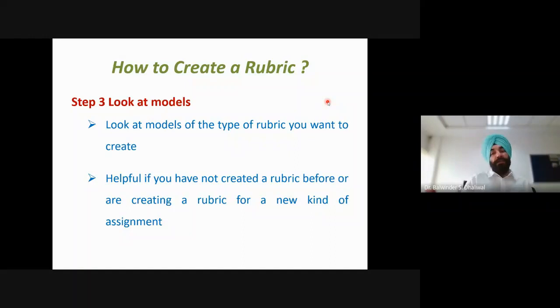Then before going for our actual rubric writing, we should also search the literature. We should look at the models of the type of rubrics you want to create. We should see what different types of rubrics are available on that particular task, or a task similar to the task which we want to evaluate. It will be helpful if we have not created a rubric before, or we are creating a rubric for a new kind of assignment. For beginners, it will be very helpful to see the rubrics used by other evaluators for similar works.